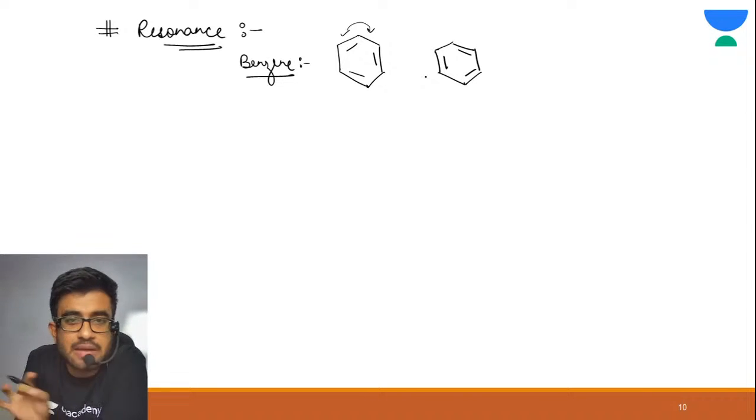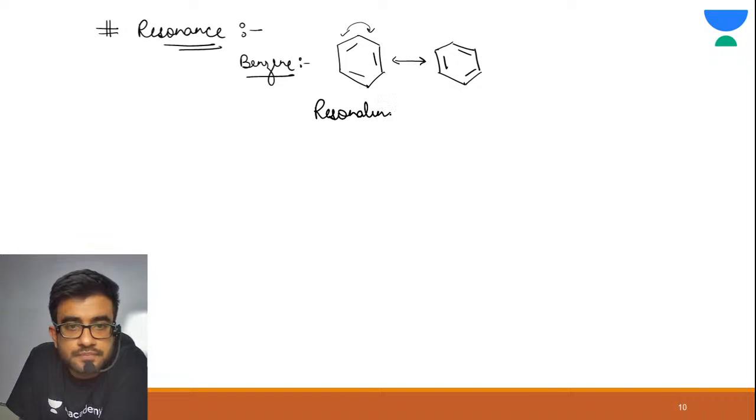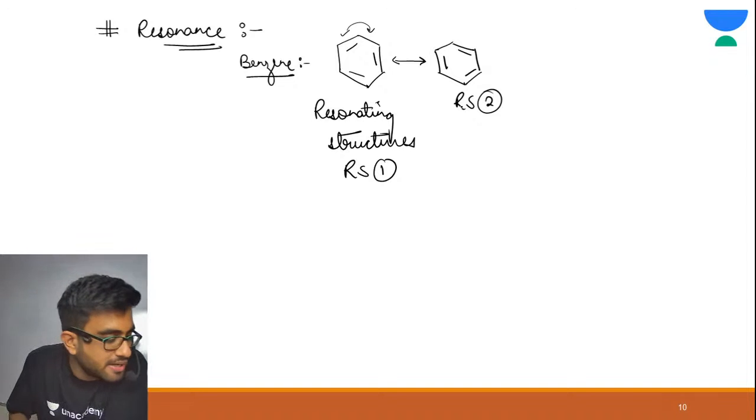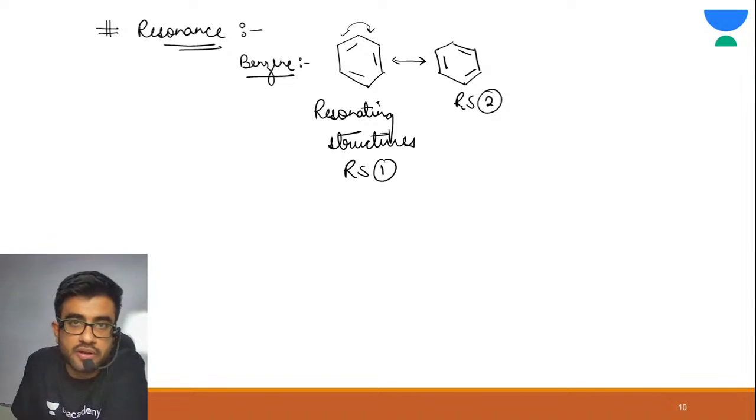So these types of interconvertible structures are known as resonating structures. This is RS1, this is RS2. All right, similarly, let me give you one more example of resonance. See, formate ion.